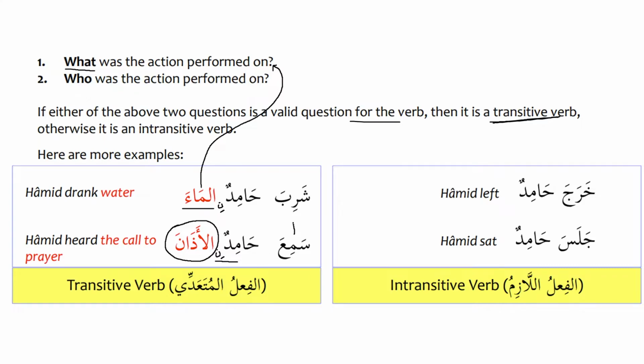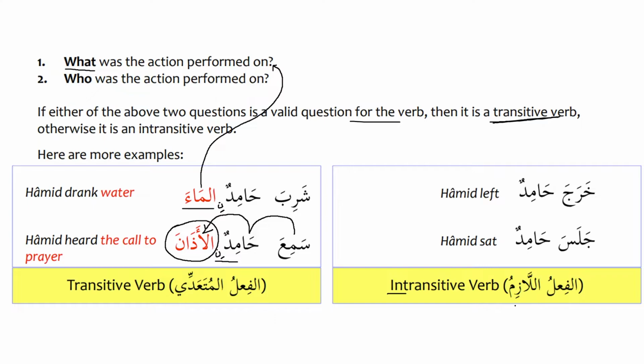So we have Sami'a Hamidun. Hamid is the subject, but the action has gone beyond Hamid. It has gone to the adhan, so that's why it is called al-muta'addi or transitive verb. Whereas when we say kharaja Hamidun, Hamid left, and jalasa Hamidun, this is called intransitive verb, al-fi'lu lazimu, and it does not need any object.